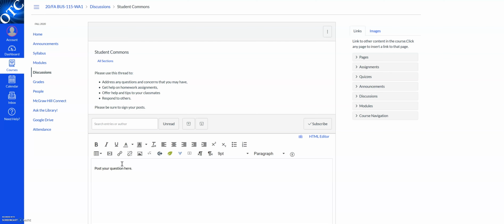Now, there's a couple of other reasons for using Student Commons for questions about the course. One is, in case I can't get to you very quickly, sometimes it might take a little while, then any of your classmates that would have an answer to your question might be able to respond more quickly. So that's an advantage. The other advantage is that if your classmates have a similar question that you have, then they can take advantage of your question and the response to that question. So it helps them as well.